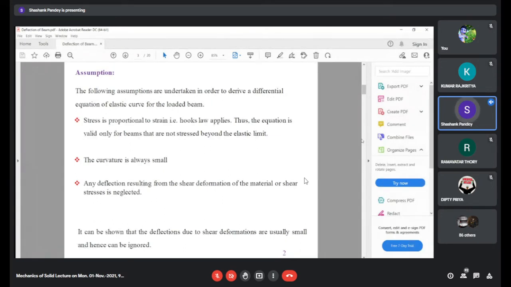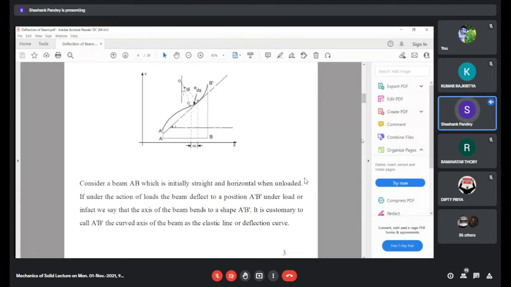In all these engineering problems, we limit our derivations below the elastic limit, and Hooke's law is always applicable. Curvature is small. This means that if the beam is deflected from its original position, the formed curvature will be very small, not making a full circle. Any deflection resulting from shear deformation of the material or shear stress is neglected. It can be shown that deflection due to shear deformation is usually small, so we do not take shear deformation into account.